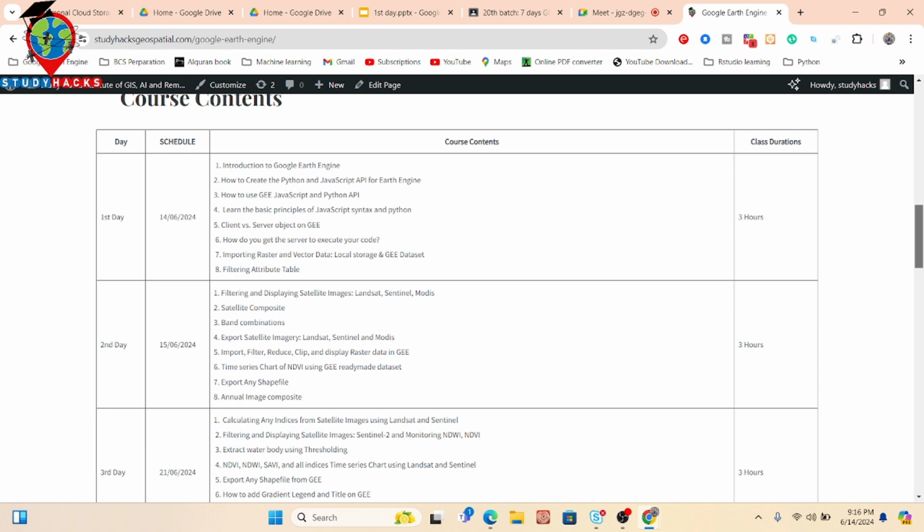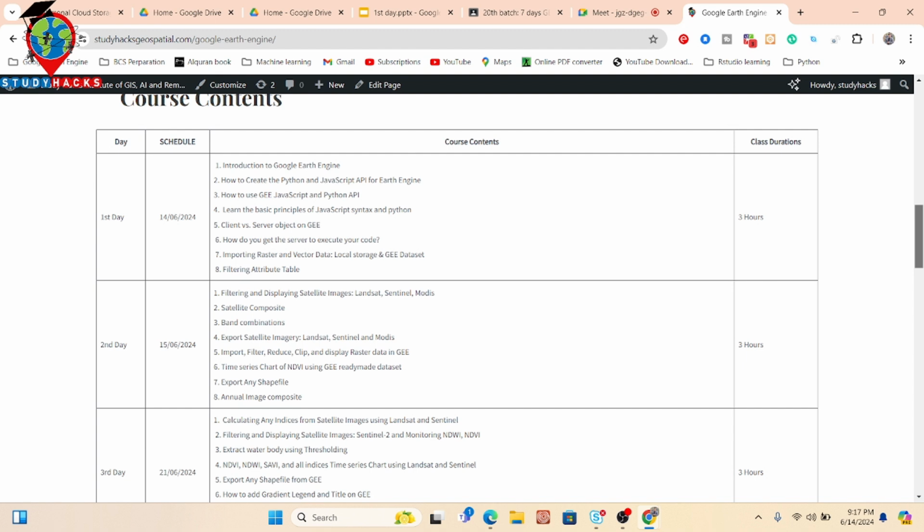So at the same time, you will learn both JavaScript and Python programming languages, and you will also learn how to apply these programming languages in Google Earth Engine for remote sensing analysis. We also talk about client and server objects. It's very important. We discuss in more detail how to get the server to execute your code.